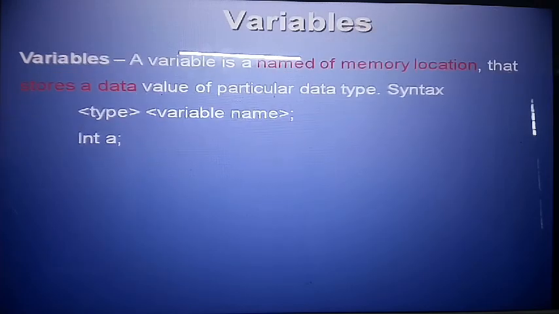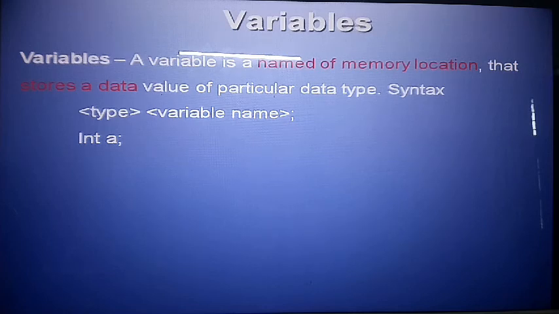Variables. This is also most important. The variable is a name of a memory location. What is a variable? A variable is a name you give to a memory location that stores a data value of a particular data type. The syntax is type, variable name.